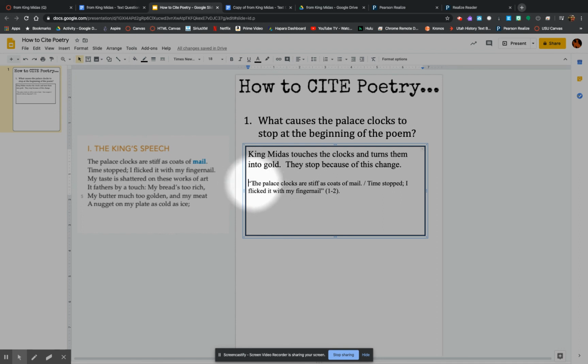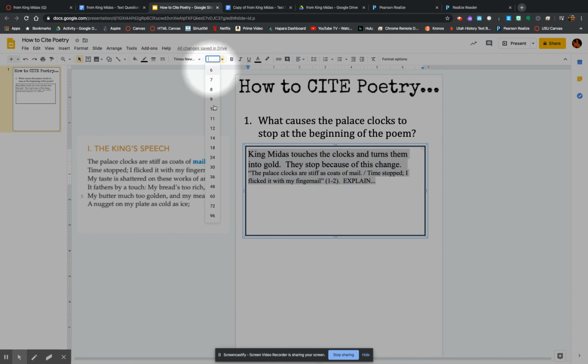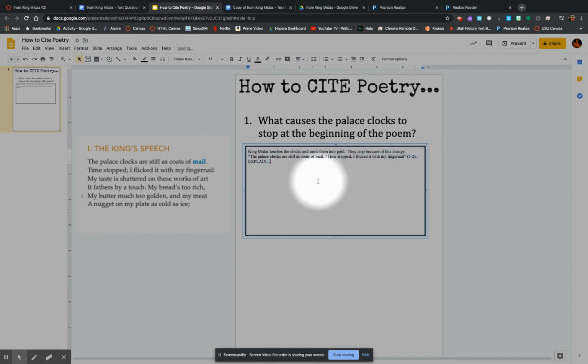So we can go ahead and move this up here, and then we can begin to explain, which I won't do right here, but you can explain why the clock stops. You can make it all Times New Roman size 12, and we have ourselves an answer. So that's how you cite poetry. If you have any other questions about this, let me know. Send me an email. Be glad to answer it.